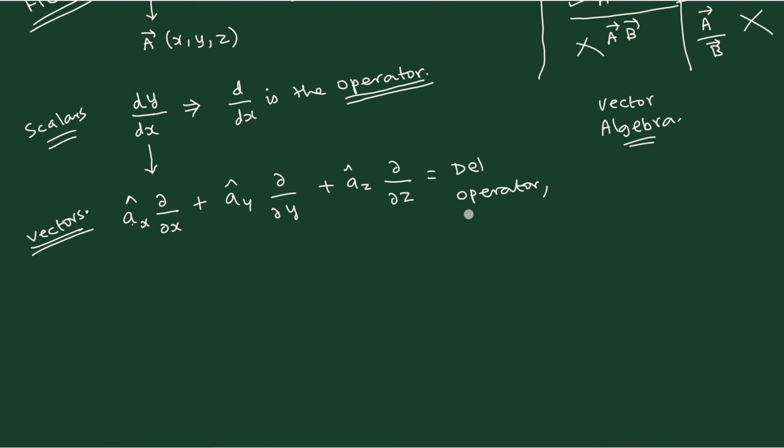The reason why it is given the name del operator is because of the symbol. The symbol for the del operator is delta. Because it is delta, this is known as del operator. That's just a name. And it is written like this with an inverted triangle, not this delta. So there is another confusion. In Greek letters, you already know that this is delta. That's fine. This is also delta. These two are known as delta actually.